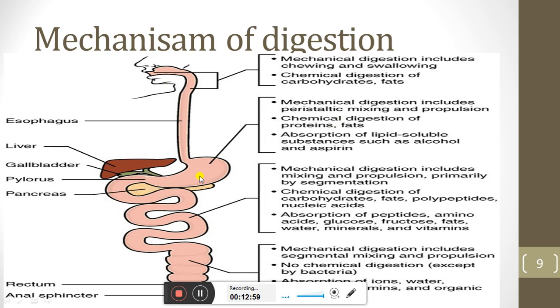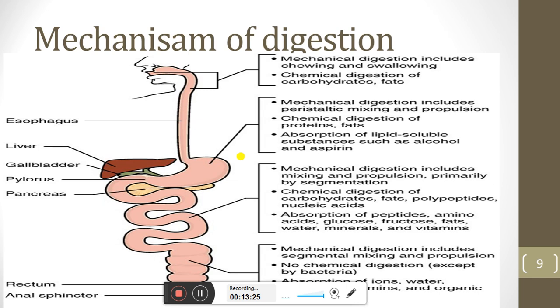At the level of the stomach there is mechanical digestion and there is chemical digestion. Chemical digestion of proteins and fats takes place at this level, and mechanical digestion with peristaltic mixing. Peristaltic mixing is basically the wave-like contraction and relaxation movement that moves throughout the alimentary canal.